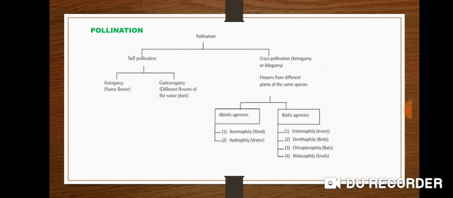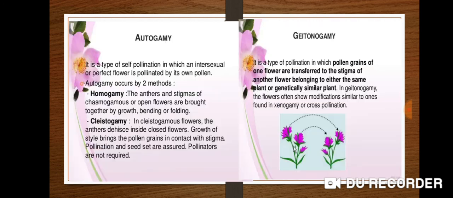Under this condition, some of the pollen grains may reach the stigma of the same flower through agents such as insects or wind, or by sudden bursting of the anther, thus effecting self-pollination. Then the next one is cleistogamy. Cleistos means closed. There are many bisexual flowers which never open.